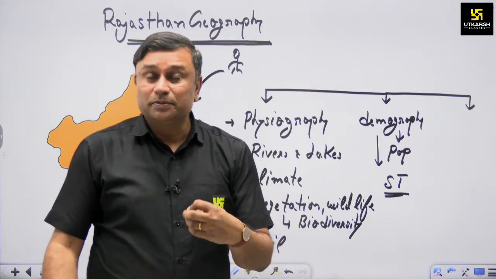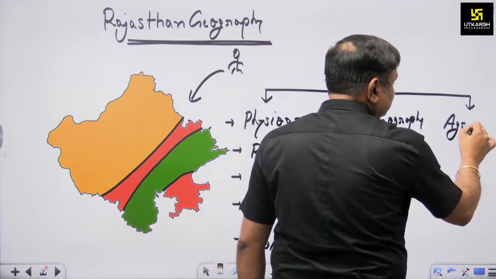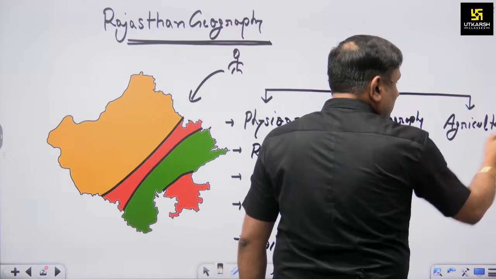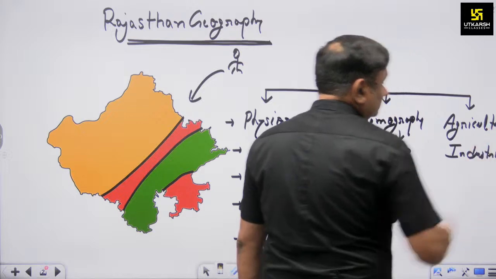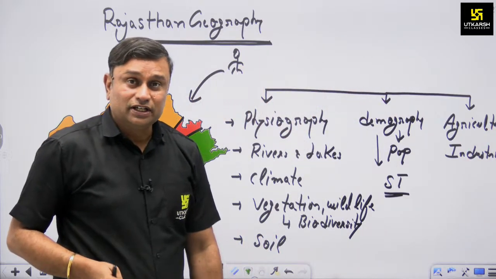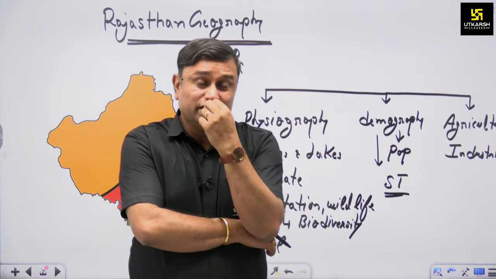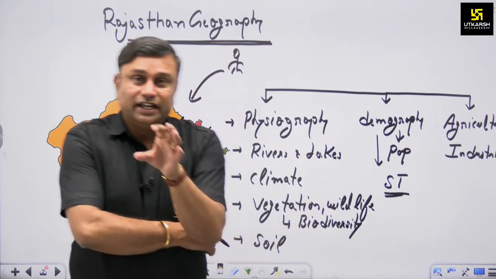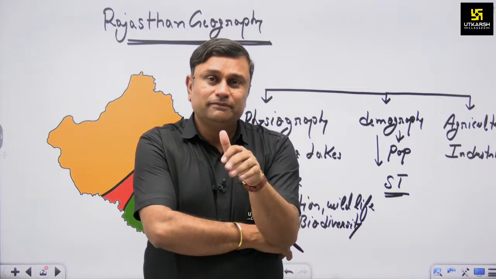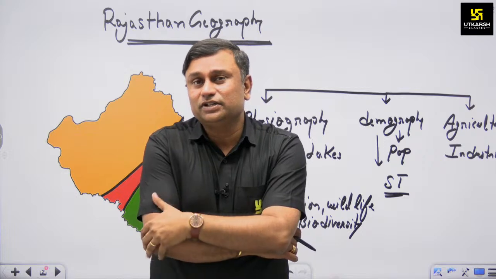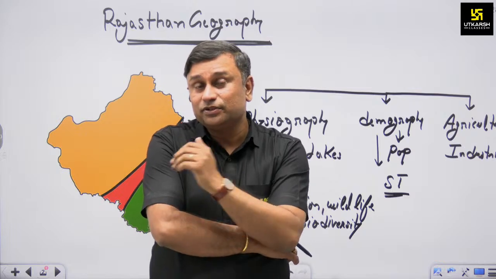So indulge in economic activities means some persons are indulged in agriculture, some are in industries, they are indulged in industry activities. So we have to study the agriculture perspective also. Why? Because in the agriculture perspective we have to learn how they rely on these economic activities, how their daily wages and daily earning process is going on.